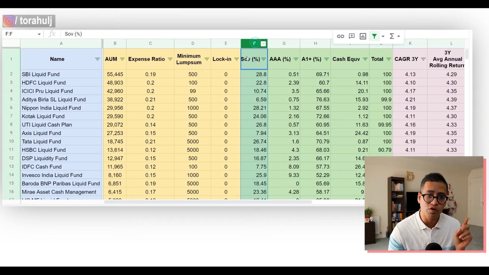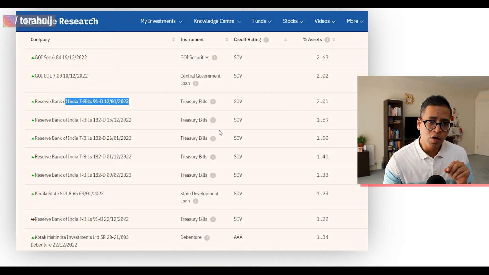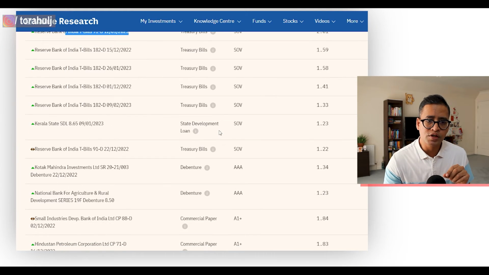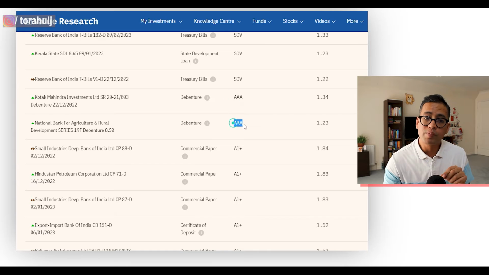So for each of these liquid funds here, I've got how much of their money they have invested in the SOV category, right? I've manually entered these, by the way. Let us now have a look at the second category, which is AAA. Now AAA is the second safest debt category. It is the highest debt category after the government category, right?